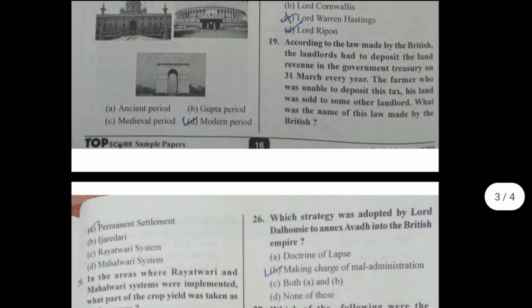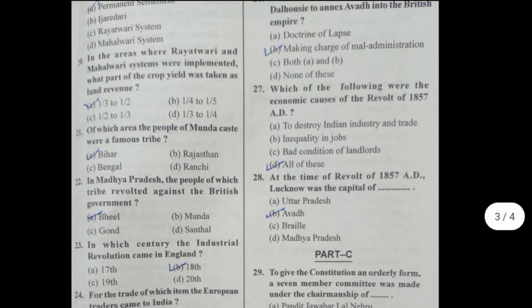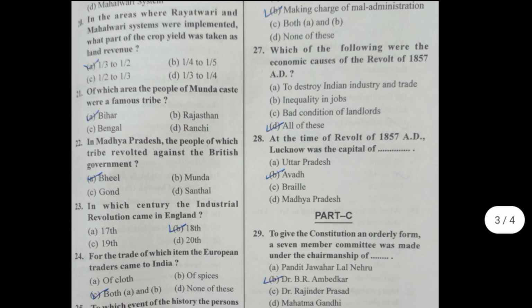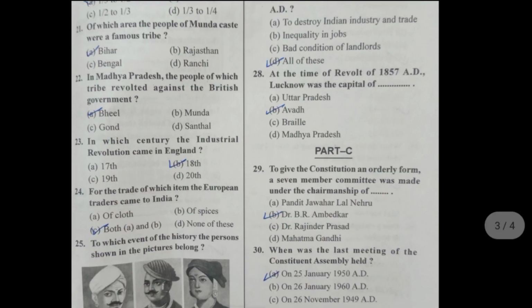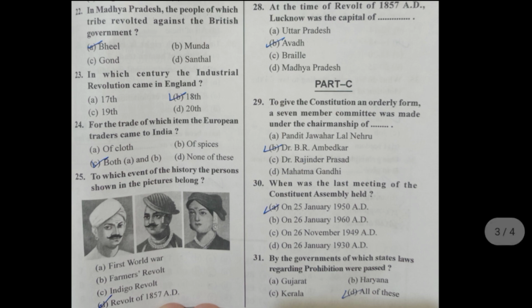Okay, next question. 20th, in the areas where Rayatwari and Mahalwari systems were implemented, what part of the crop yield was taken for land revenue? 1/3 to 1/2. 21st, of which area were the people of Munda caste a famous tribe? The answer A. Bihar. 22nd, in Madhya Pradesh, the people of which tribe revolted against the British government? The answer A. Bhil. In which century did the Industrial Revolution come in England? The answer B. 18th. For the trade of which item did the European traders come to India? तो इस उत्तर C, both A and B.